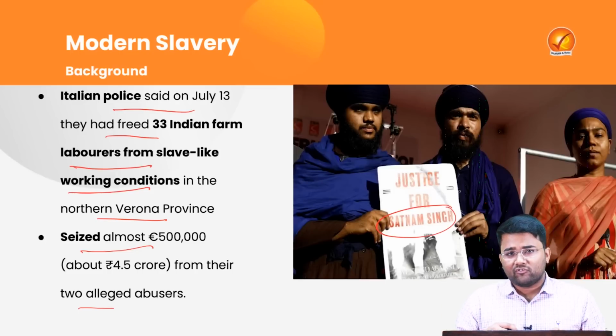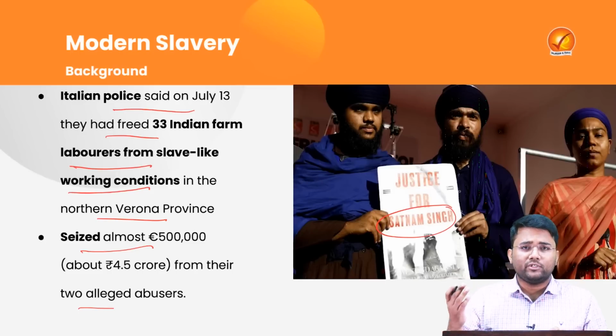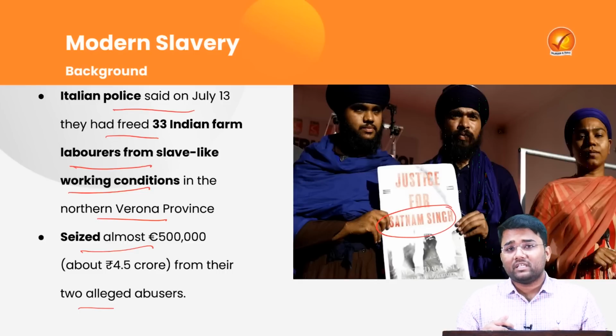Due to malfunctioning or improper use of machinery, his hand was amputated. But he couldn't get proper medical facilities and ultimately he died. So there has been widespread protest in Italy regarding the slave-like conditions in which migrant workers have to work.